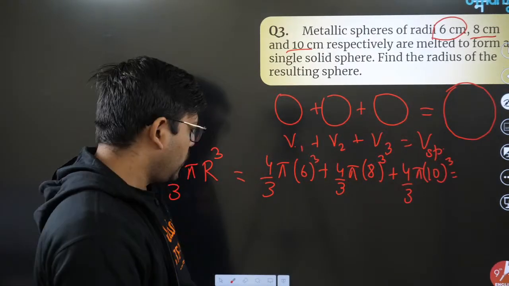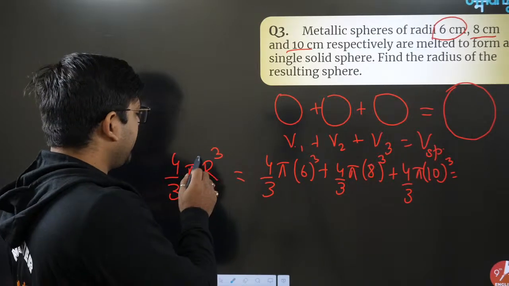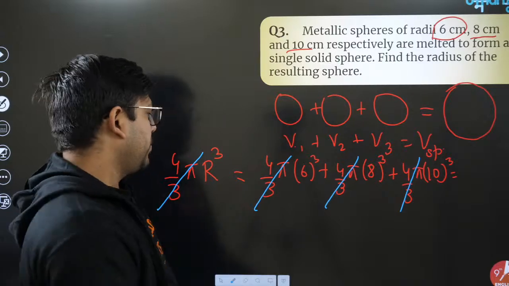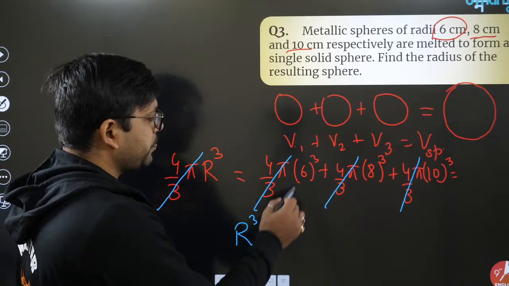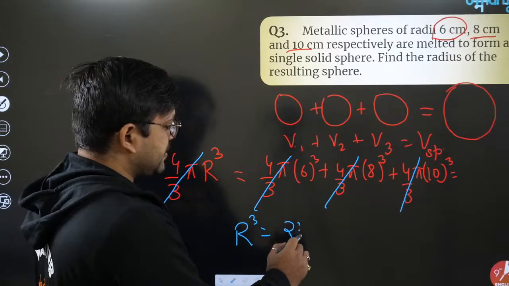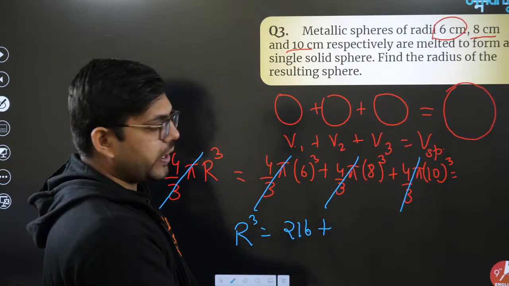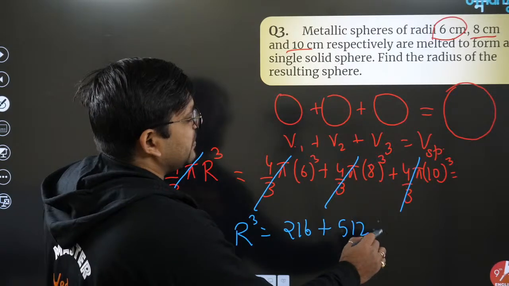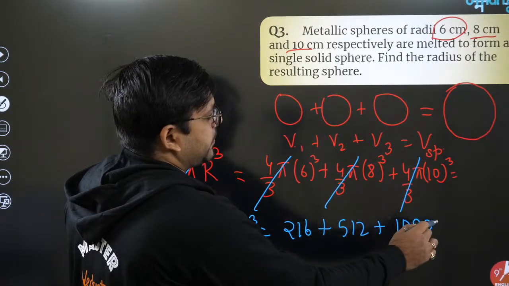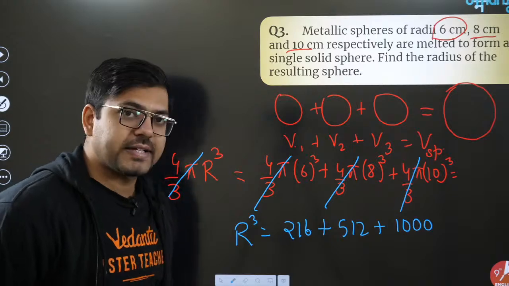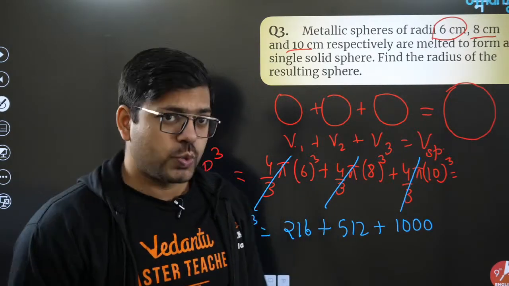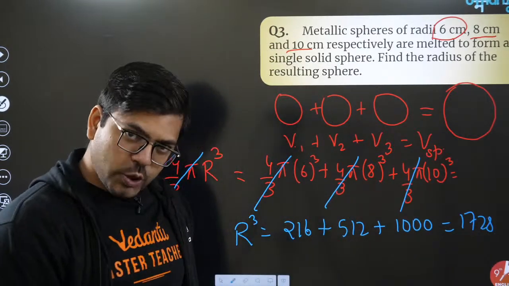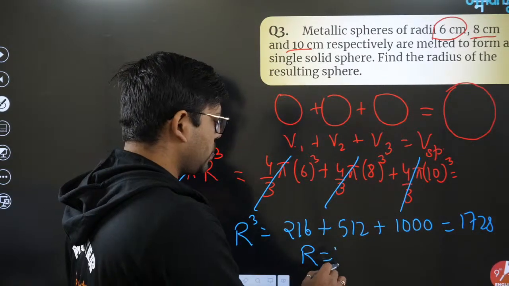One thing is pretty simple: 4 by 3 pi on every term, all gone. Very simply you get R cube equals 6 cube, we all know it's 216, plus 8 cube, we all know it's 512, and then 10 cube, we all know it's 1000. So 1512 and 216 will be 1728, and 1728 is the cube of 12, absolutely right. Hence R is equal to 12.